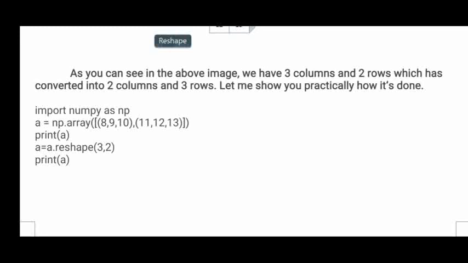How many rows and columns there are, you can find using shape. Whatever rows and columns are there, you can reshape using the reshape function. You can find out the data type of each element, and how much memory you have given to each element using itemsize. So these are the attributes of arrays. Okay, in the next class we will discuss matrices.